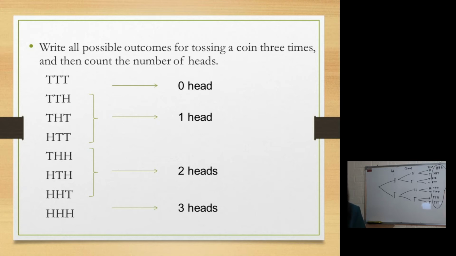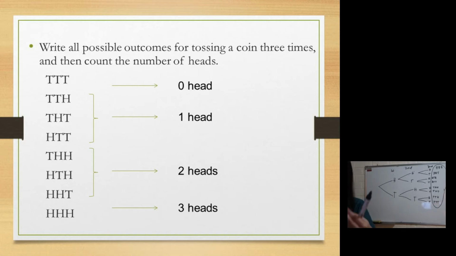Next, 2 heads: tail, head, head, head, tail, head, and head, head, tail. That is the third value. And then the fourth value is 3 heads, meaning there's no tail.